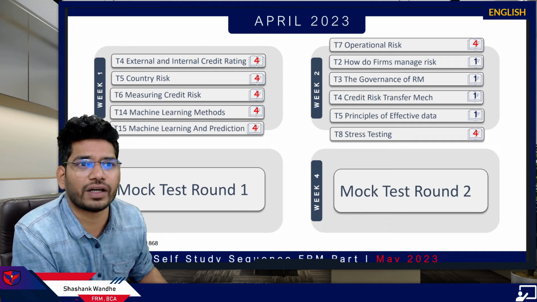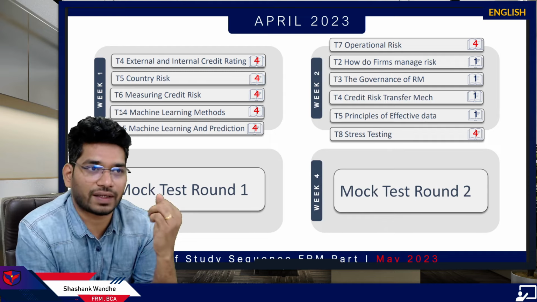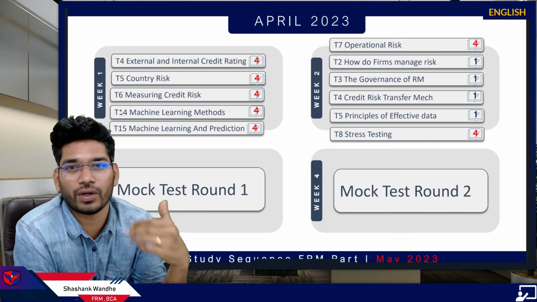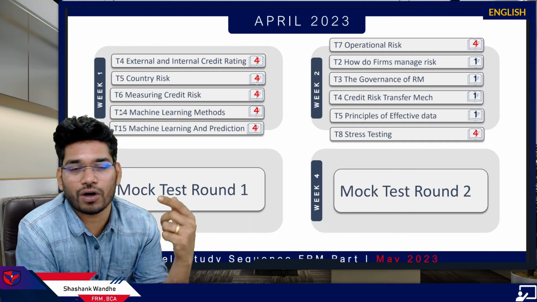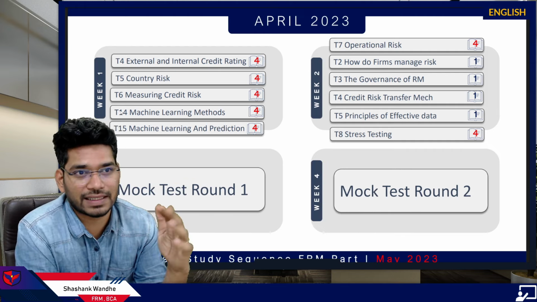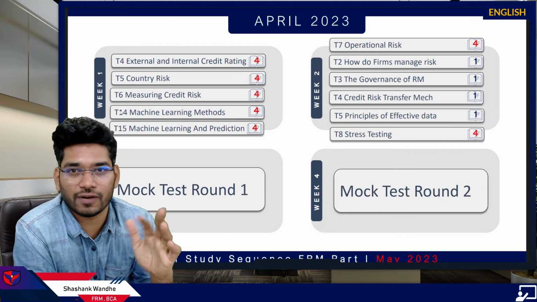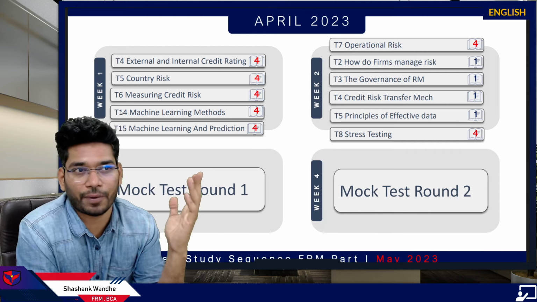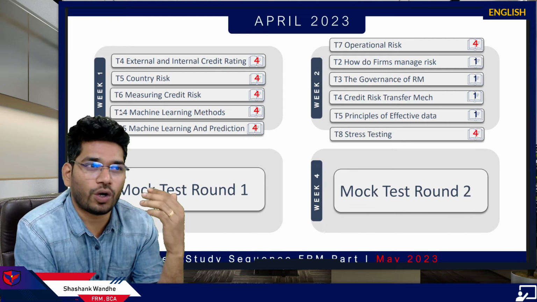I would recommend you to finish it simple. The approach is, if you think you need more time for 1 or 2 topics, move on. Finish those topics in the end if you get any time. Otherwise, you can simply read it once and move on. You can do this for at least 4 or 5 topics because we have approximately 60 to 63 topics in FRM part 1, and don't waste too much time.